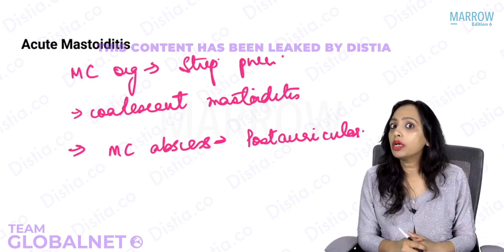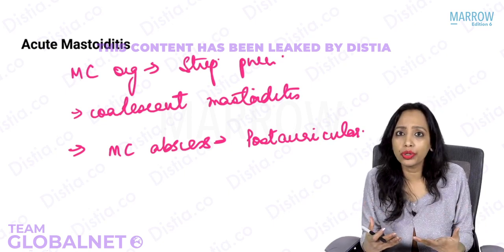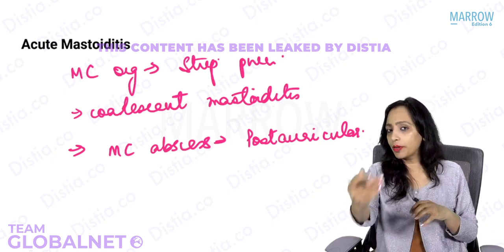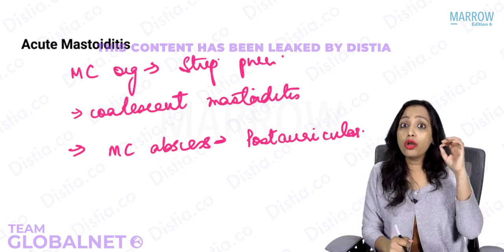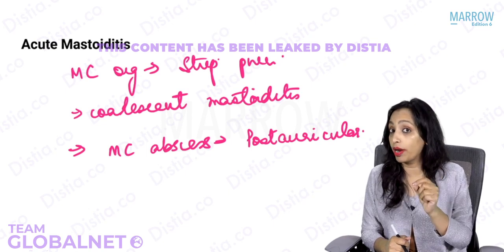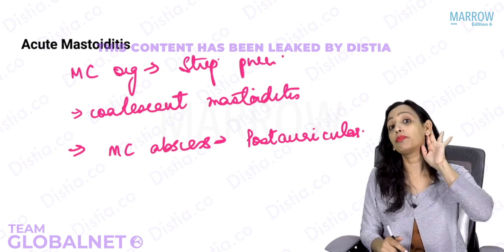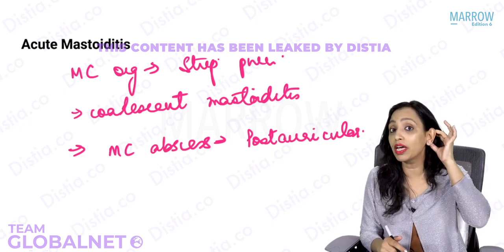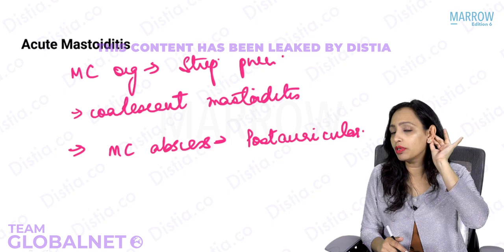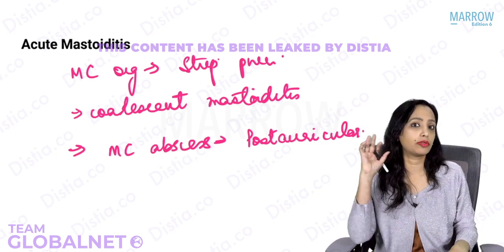So what we just saw was what is happening inside the mastoid in acute mastoiditis. But how will this patient present to you? How will you know that this is a patient of acute mastoiditis? Yes, so you are sitting in the OPD and here is a patient who has entered the room. And just a look at the patient will tell you that something is happening behind the pinna, something in the mastoid is wrong. How? Yes, the position of his pinna. His pinna will be pushed outwards and forwards because of the edema over the mastoid. The swelling over the mastoid will push the pinna. So you will have a look at the face of the child, and you will see that the pinna is pushed outwards.